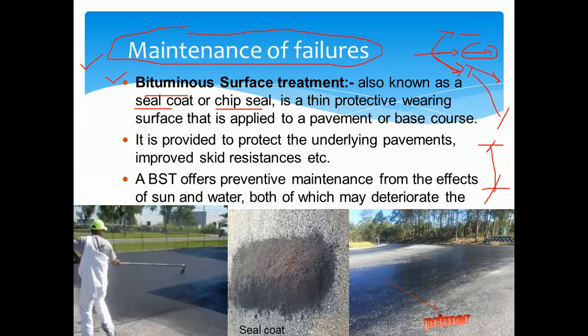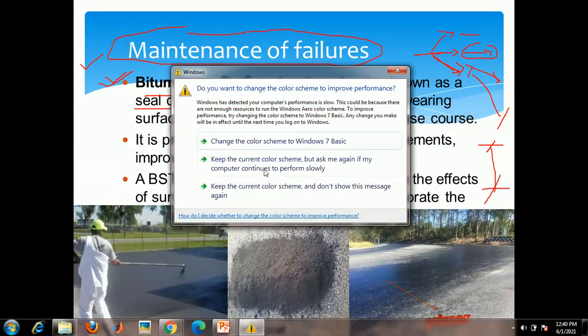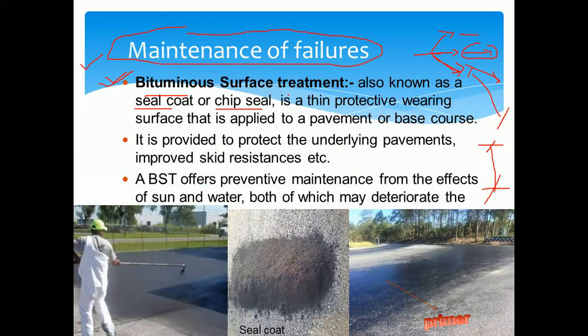In order to fill the cracks, or to patch up whatever failure has occurred, we use the bituminous surface treatment whenever we have cracks. Only then can we go for this bituminous surface treatment.